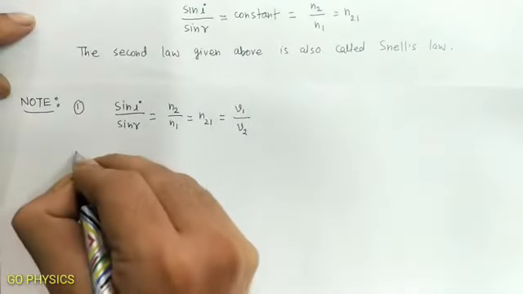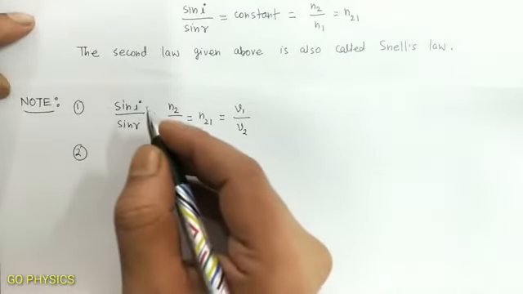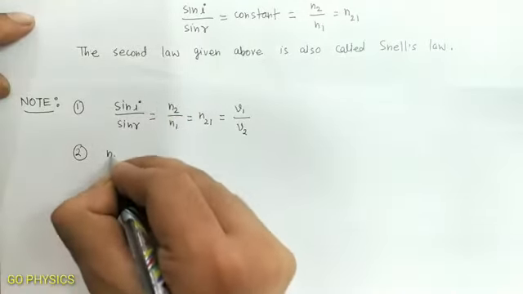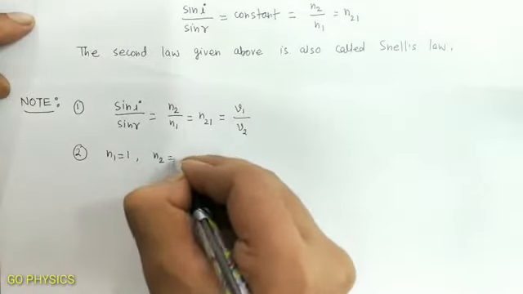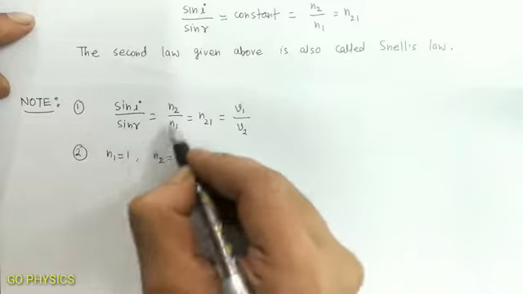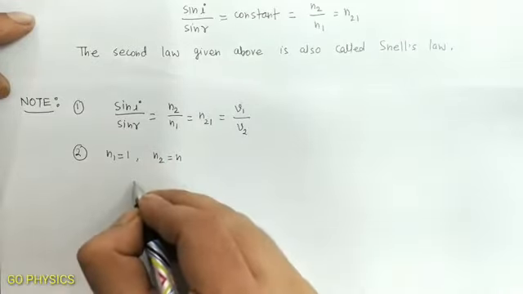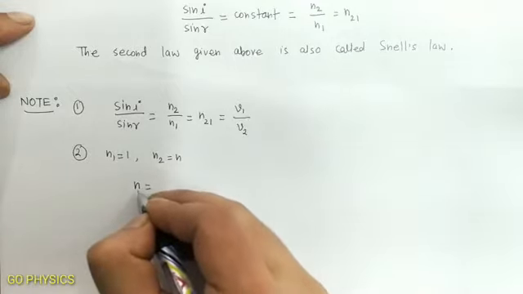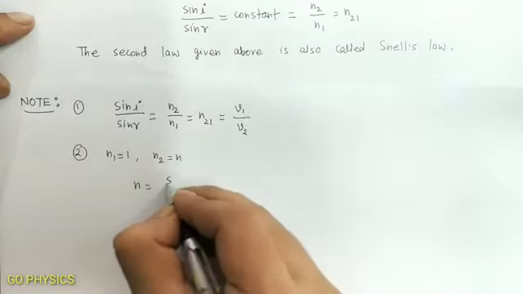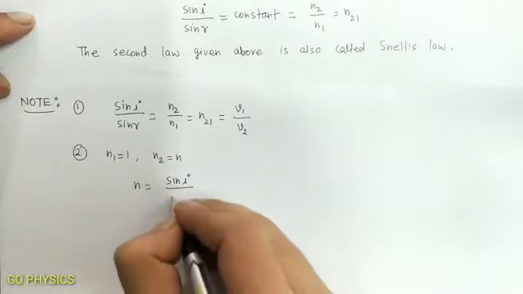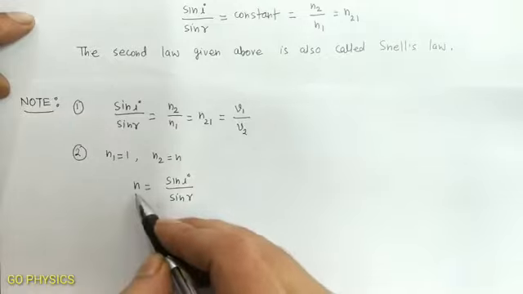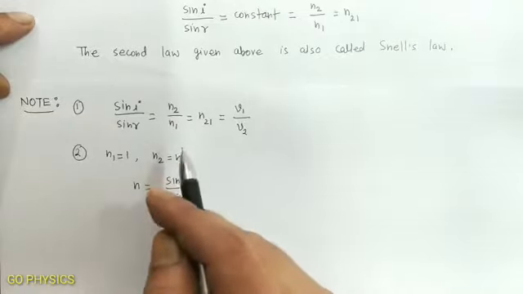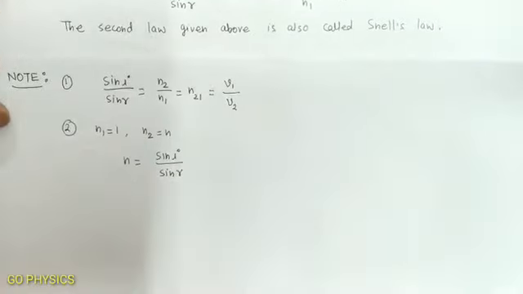Note number 2. If the first medium is air, then n1 equal to 1. And let us suppose n2 equal to n. Then put in this formula. Then we will get n, that is refractive index of second medium, is equal to sin I by sin R. And what is n? Refractive index or absolute refractive index of the second medium. Now let us see a numerical.